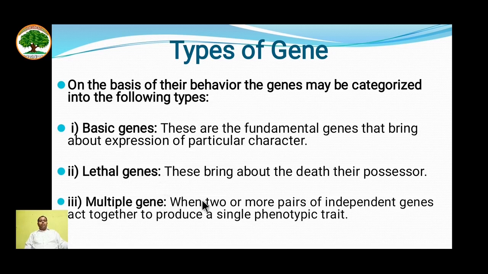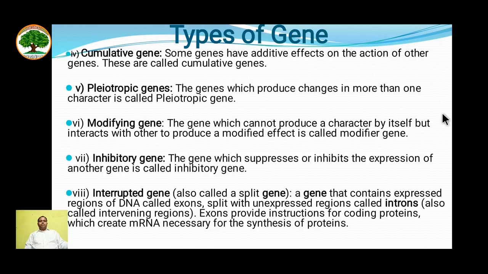Multiple genes: when two or more pairs of independent genes act together to produce a single phenotypic trait, it's called a multiple gene. Cumulative gene: some genes have an additive effect on the action of other genes. These are called cumulative genes. For example, for a particular character, a different number of genes are involved; such kinds of genes are called cumulative genes. Pleiotropic genes: the genes which produce changes in more than one character are called pleiotropic genes.